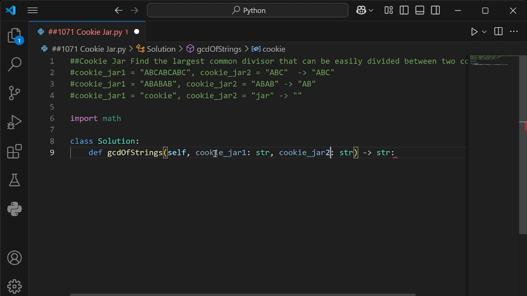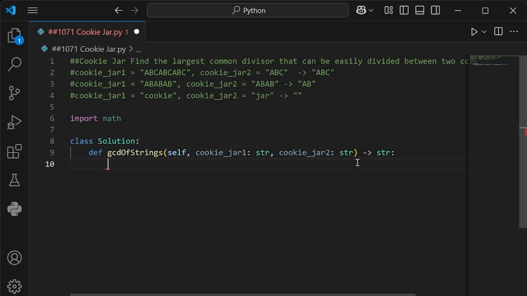So cookie jar 1 has, for example, 12 cookies in this string, and cookie jar 2 has, for example, 8 cookies in this string. And it will output the string for us, or it'll output our result for us. So we'll leave that colon there, and then we'll go to the next one, because we just defined our function, GCD of strings. They already gave us that as a default. Otherwise, I would put it as cookie jar cookies.